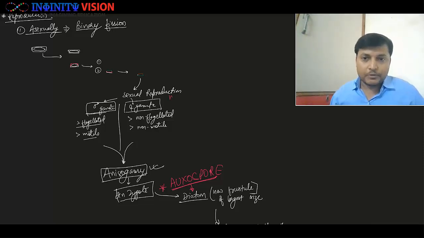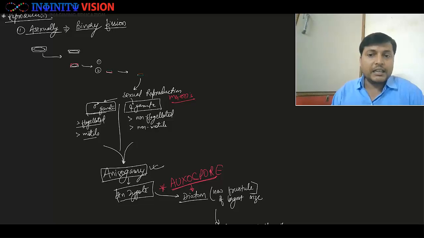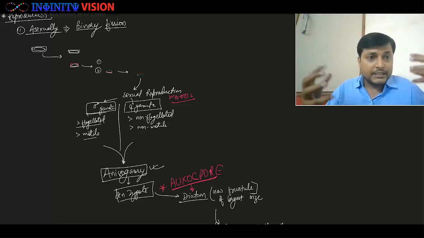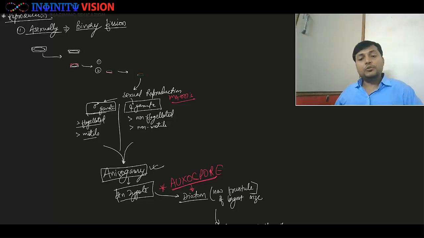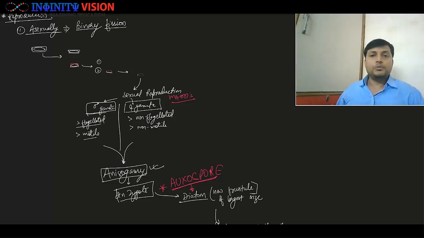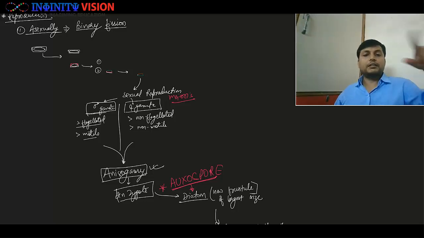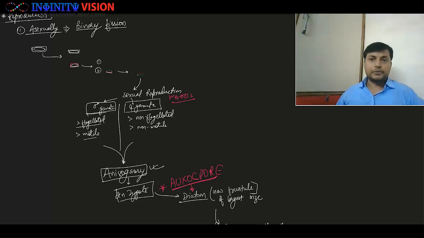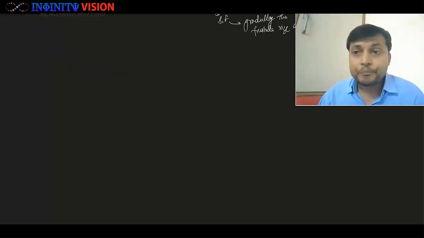Here meiosis will happen, okay? So how will gamete formation happen? By meiosis, and two kinds of gametes will be formed, male gamete and female gamete. The male gamete will be flagellated, the female gamete will be non-flagellated. Between them what will happen again? Anisogamy, fusion of dissimilar gametes resulting in the formation of a zygote, zygote to auxospore, auxospore to diatoms again, and these diatoms will grow to largest size, with an all new frustule. And then again the same thing, asexual reproduction, so this cycle keeps on continuing. So this is the reproduction in diatoms.